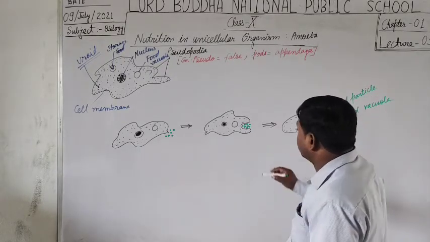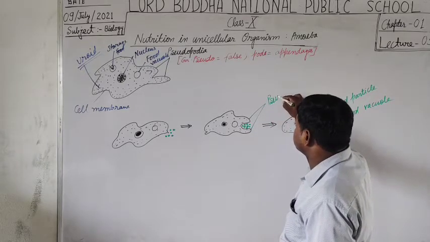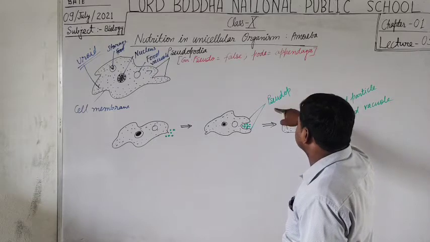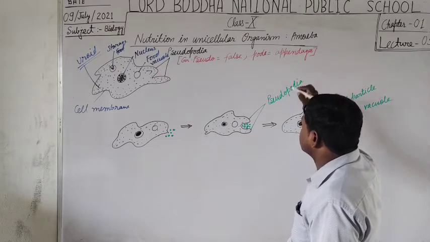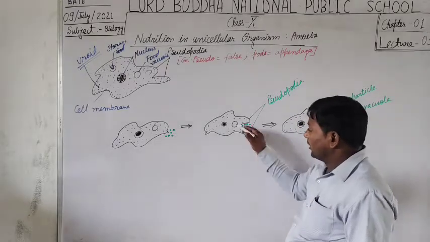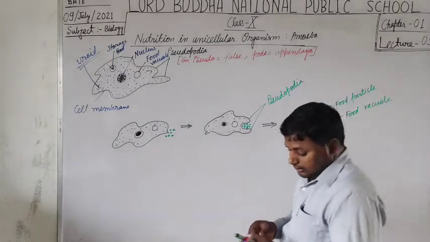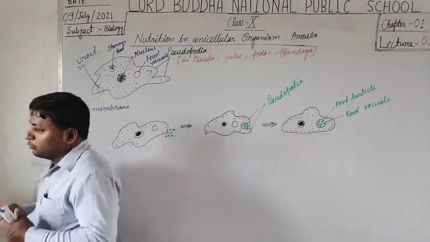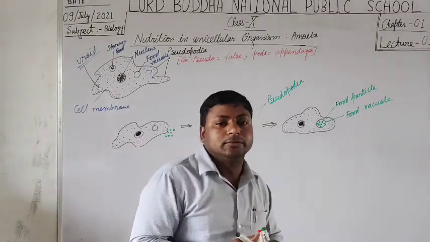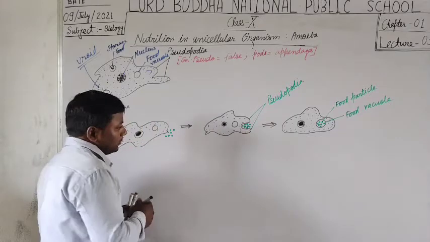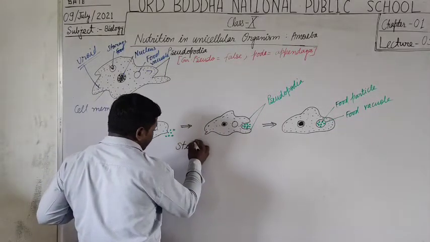Nucleus, and this is the pseudopodia. As I was discussing about this pseudopodia, and this is the food vacuole. Thus, students, in what steps the holozoic organism performs the mode of nutrition, their nutrition can be classified in the following steps.